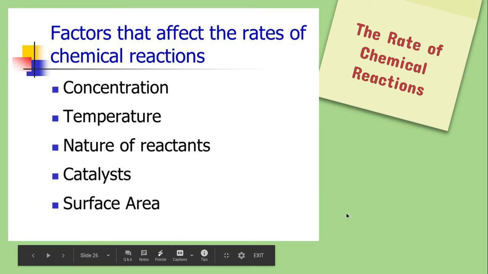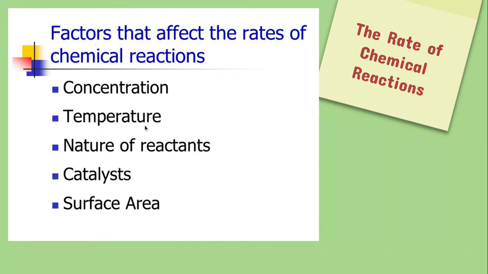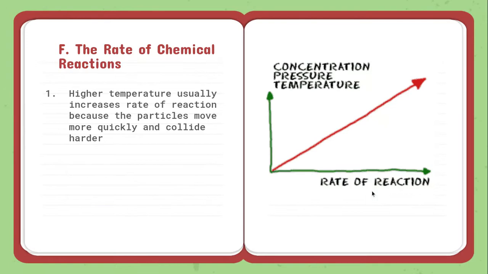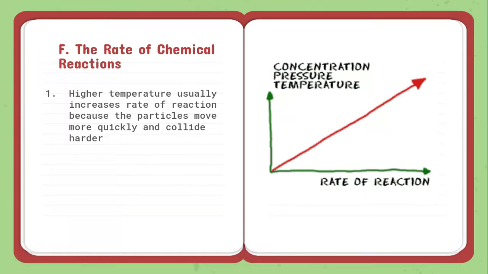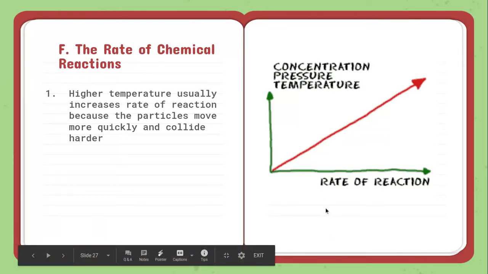I might add some supplemental stuff as well, but all of these affect how fast or how quickly a chemical reaction takes place. Again, a higher temperature usually increases the rate of reaction because the particles are moving quicker. They're moving more quickly. So if they're bumping into each other more often, they are going to cause a reaction more often.